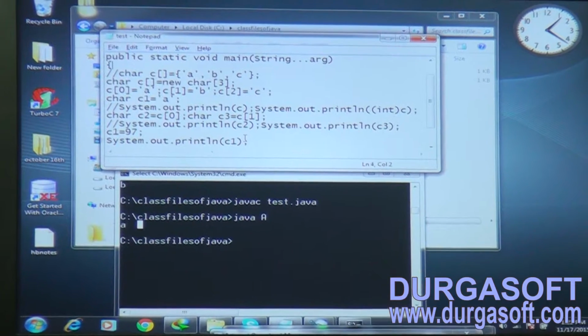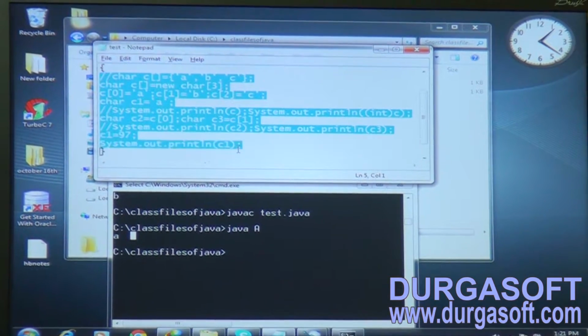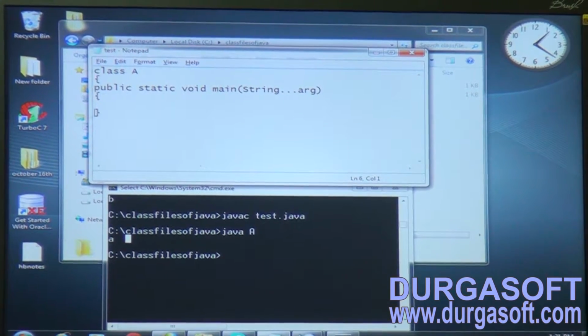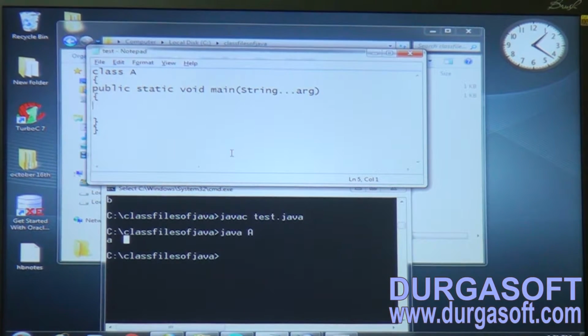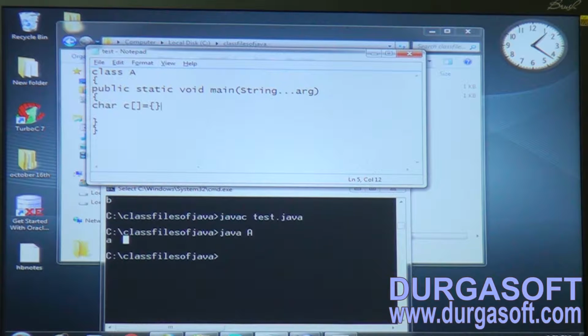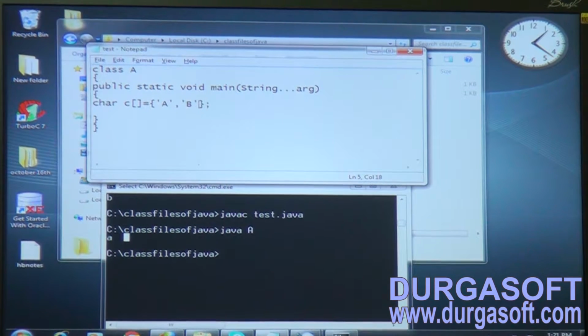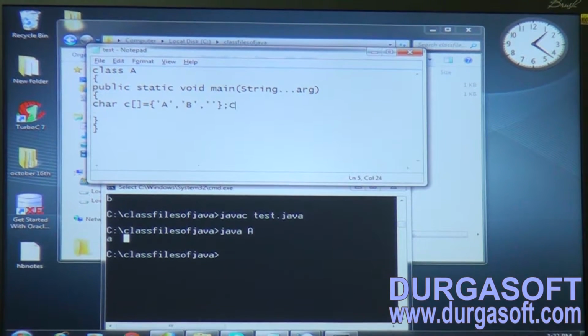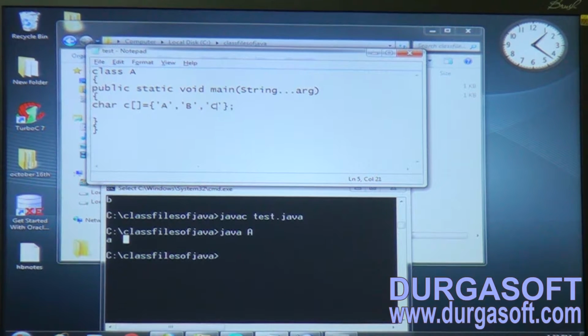Observe here. What we have taken: C array equals, let me take directly, capital A, capital B and capital C, and the other one is small d. Now observe here, I am taking int i equals 0 and j equals 0.